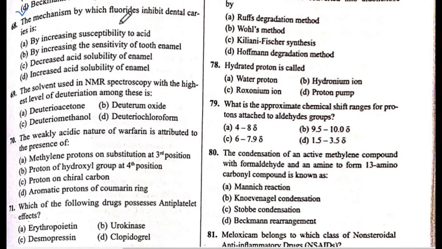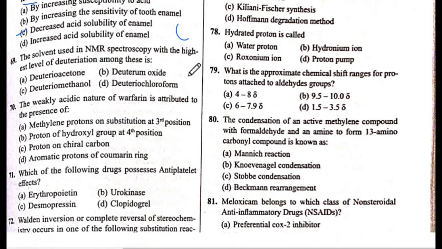The mechanism by which fluoride inhibits dental caries is... the answer is C, decreased acid solubility of enamel. The answer is C. Next is 69 question number.